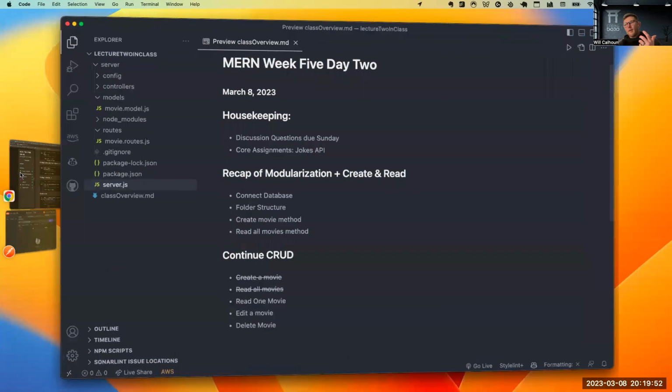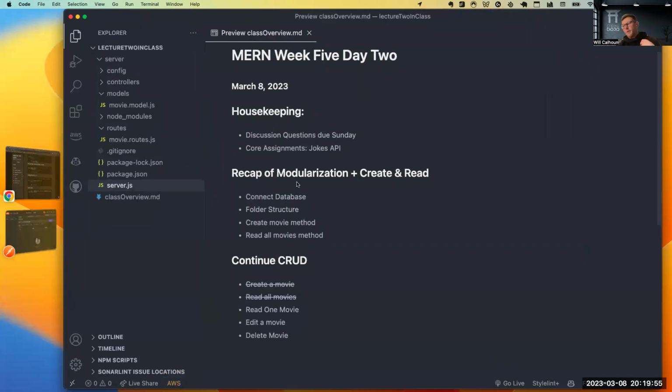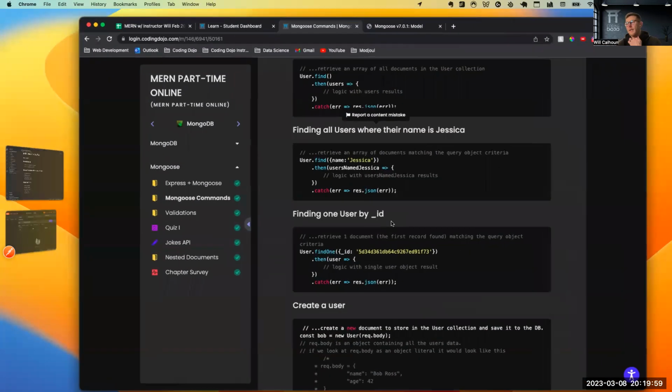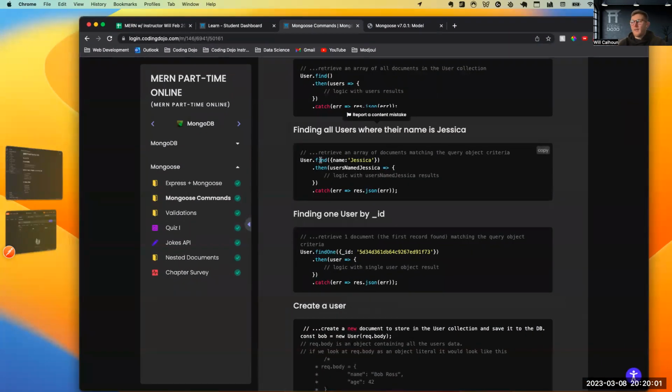Let's say I want to get all of my comedy movies, right? And I just wanted to show the ones that are comedy. What I could do is I could use the .find, pass in the key of genre, and then that value is comedy.